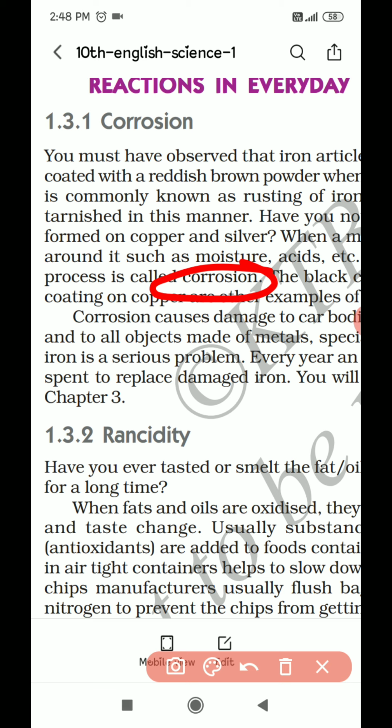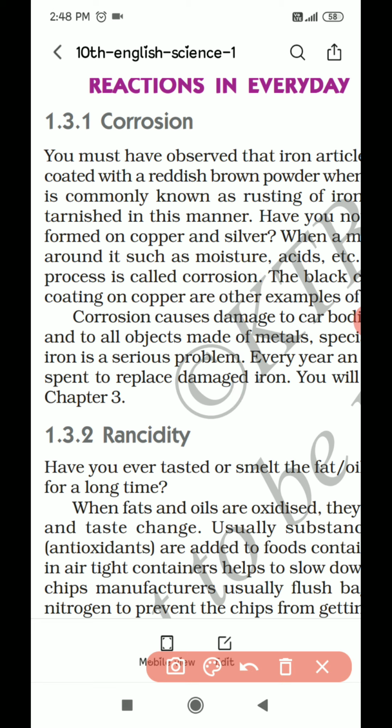Because whenever a metal gets oxidized, reacting with oxygen, it starts to rust. Especially iron, the color changes. That is what corrosion means. Whenever a metal is exposed to air or moisture, it is corroded, and this process is called corrosion. Got it clear?